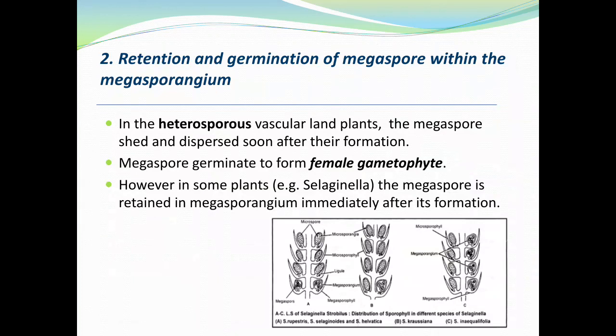Retention and germination of megaspore within the megasporangium. In the heterosporous vascular land plants, the megaspore is shed and dispersed soon after its formation. Megaspore germinates to form the female gametophyte. However, in some plants, the megaspore is retained in the megasporangium immediately after its formation.